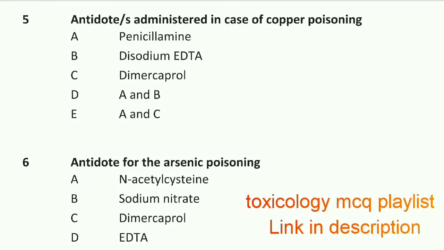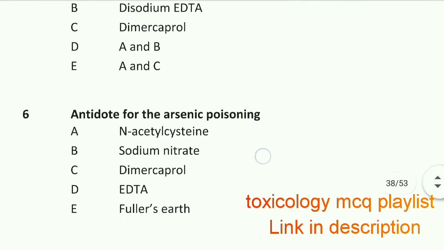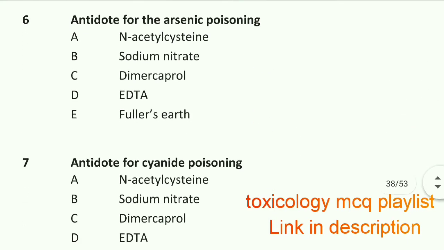Question number 5 is antidotes administered in case of copper poisoning. Antidote or antidotes administered in case of copper poisoning. Option A, penicillamine, and option C, dimercaprol. A and C is right. Option E is right. A and C, penicillamine and dimercaprol. Question number 6 is antidote for arsenic poisoning.